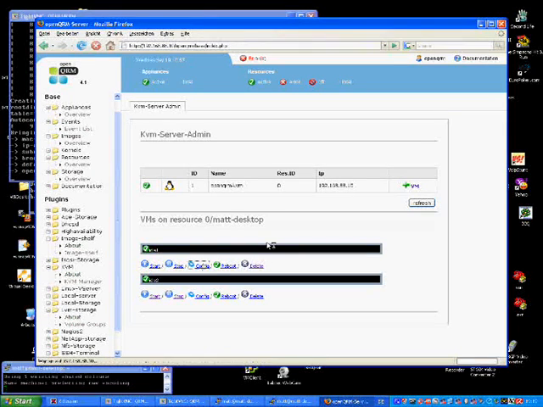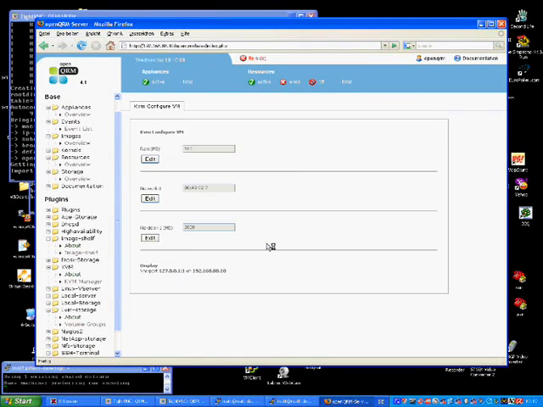Via the config dialog, we can also reconfigure our KVM virtual machines. For example, adjusting the memory consumption, adding or removing virtual network and hard disk devices.